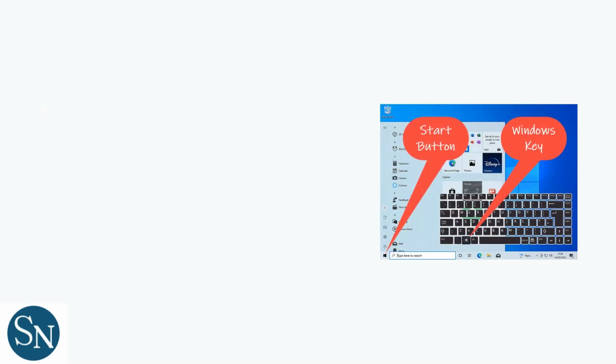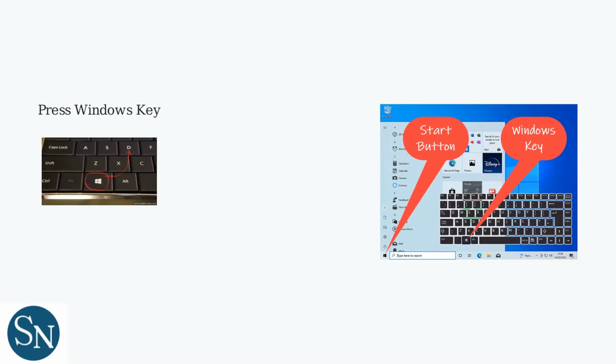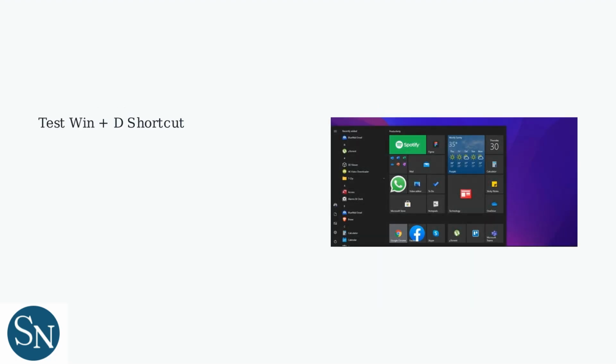To verify the Windows key is unlocked, press the Windows key on your keyboard. The Start menu should appear, confirming the key is functioning. Next, test Windows key shortcuts like Win+D to show the desktop. This ensures full functionality is restored.